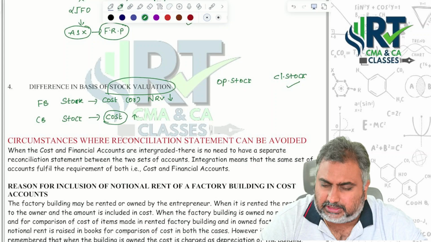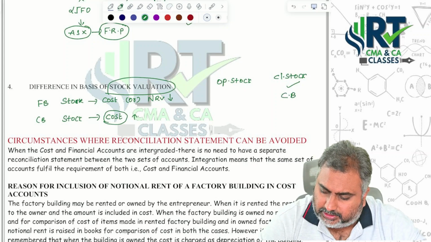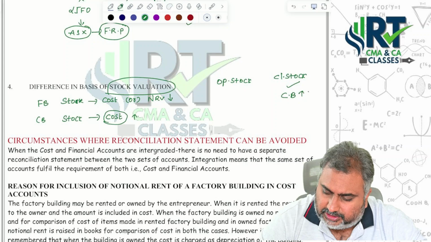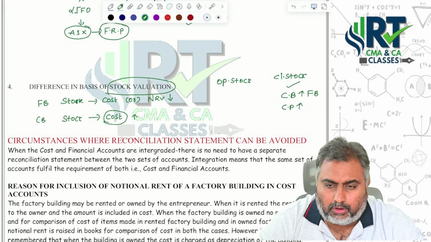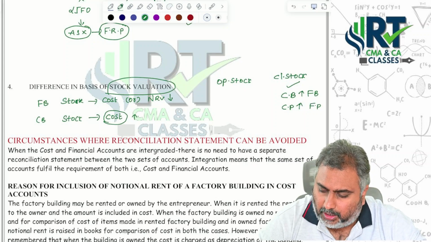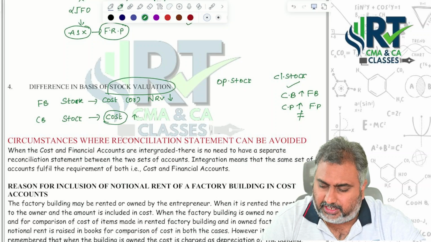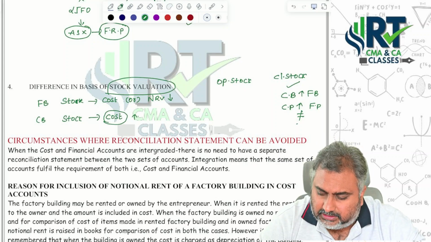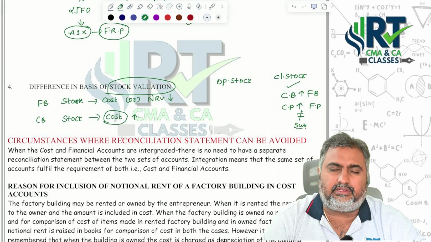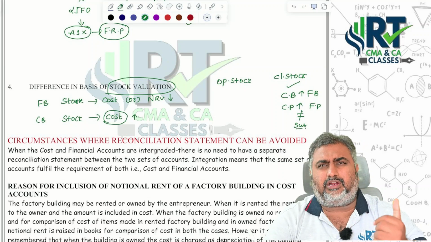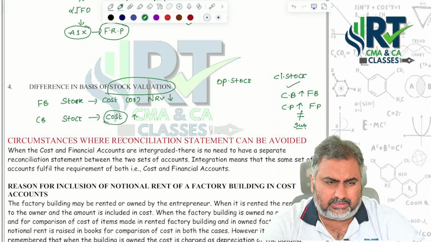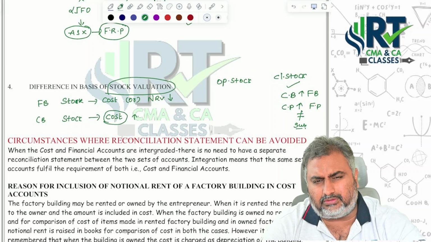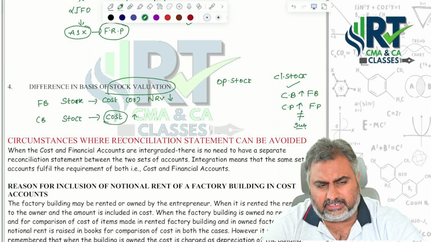Suppose your closing stock valuation is more under costing books than financial books, automatically costing profit is more than the financial profit. Automatically both profits are not equal. So if you want to equalize them, what you need to do? Subtract the amount whenever you are starting with costing profit itself. This is what you need to remember whenever you do reconciliation statements.